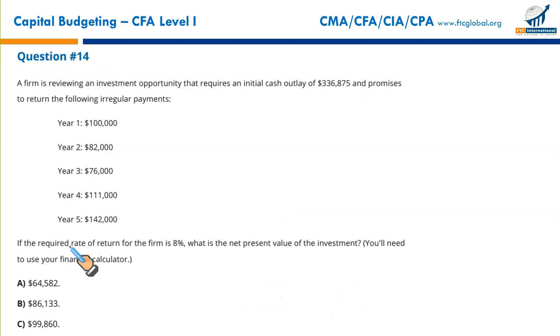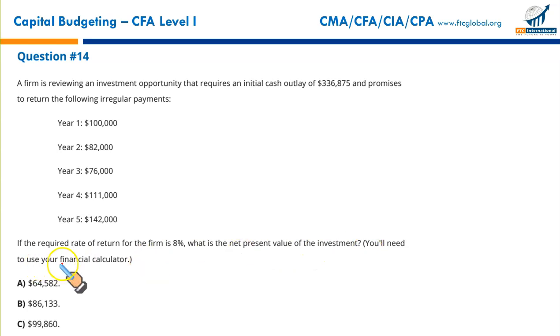B it is. Next, a firm is reviewing an investment opportunity that requires a cash outlay of $336,875 and promises to return the following irregular payments: $100,000 at the end of year 1, $82,000 in year 2, year 3, year 4, and year 5. So these are irregular cash flows occurring in the next 5 years. What do we need? If the required rate of return for the firm is 8%, that is the discount rate, what is the net present value of the investment?